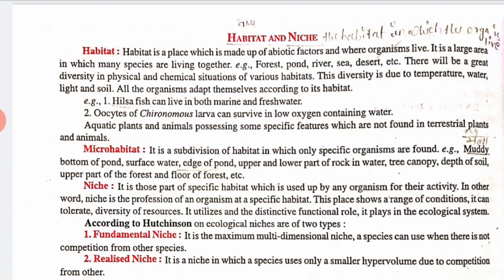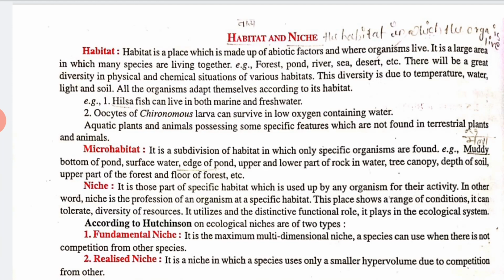Now we have the realized niche. It is a niche in which a species uses only a smaller hypervolume due to competition from the others.